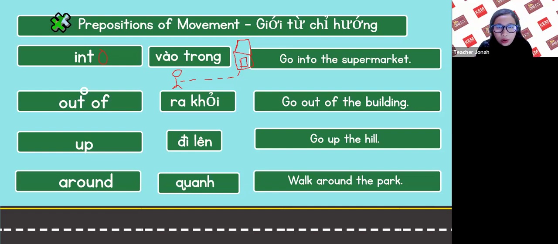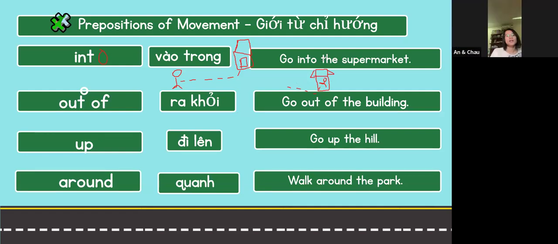For example, this is a supermarket. This is the building, right? You are here. Out of, and you go outside. Go out of the building. Go out of the building. All right? Everyone? Yes, teacher.